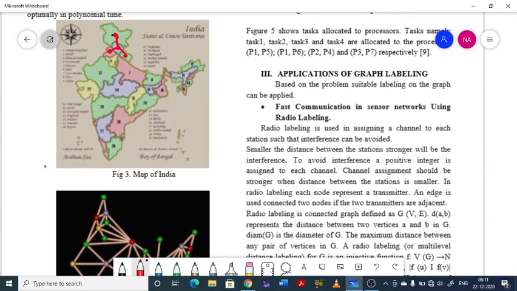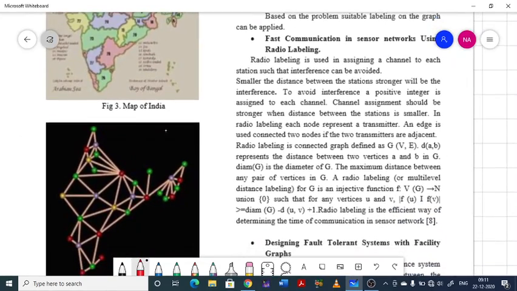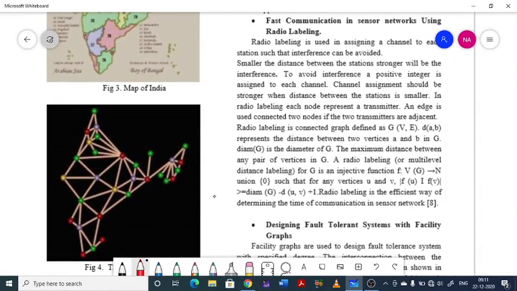Here these are sharing a common boundary, and if you draw a few more vertices, you get this. So this is the dual graph of the India map.